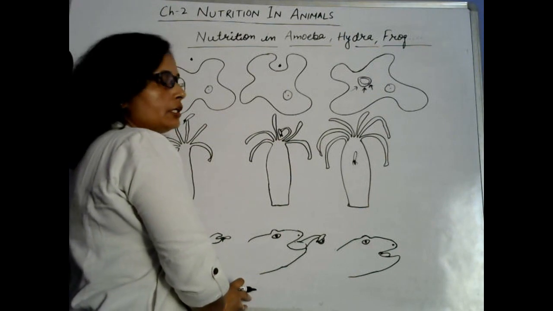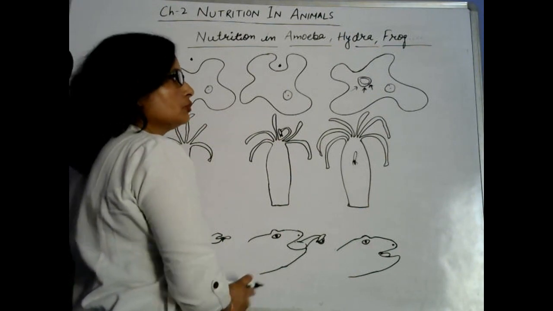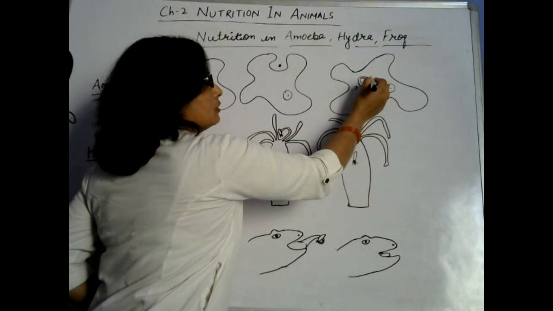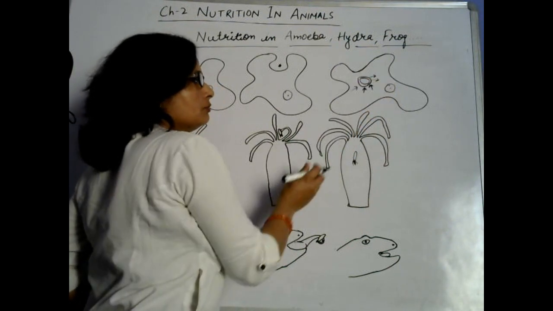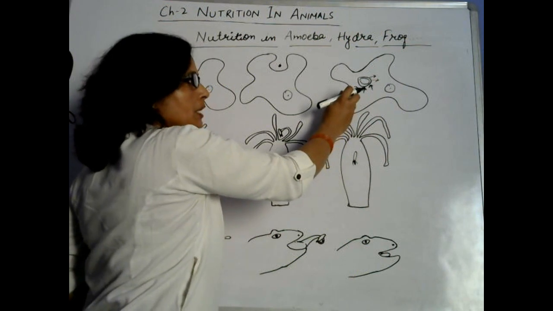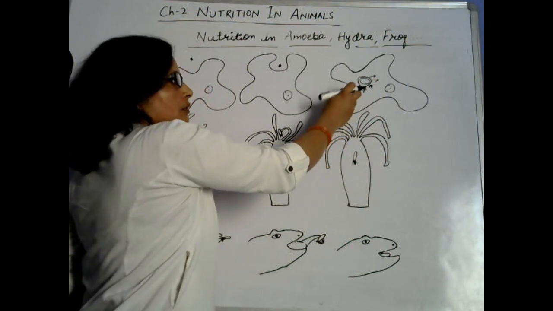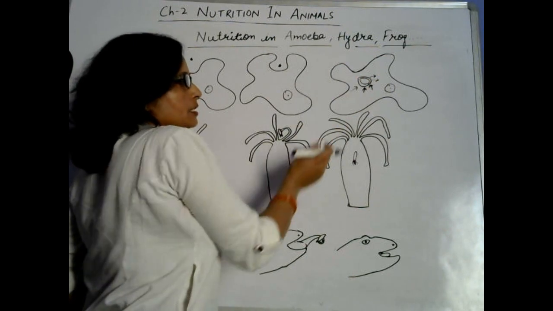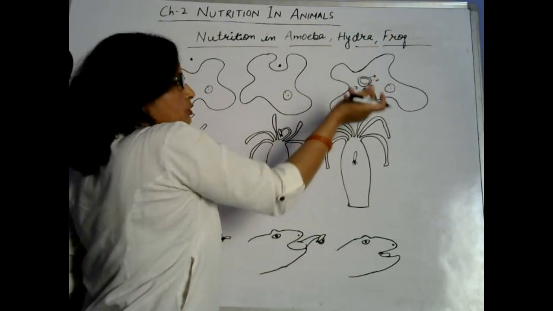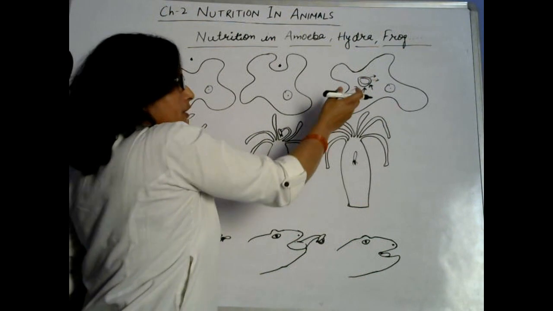absorption. The nutrients from the food vacuole move out of the vacuole into the body of the unicellular amoeba, and that is called absorption. Then assimilation also, but because it is single-celled, absorption and assimilation are the same here.